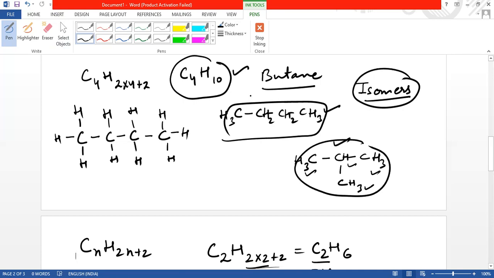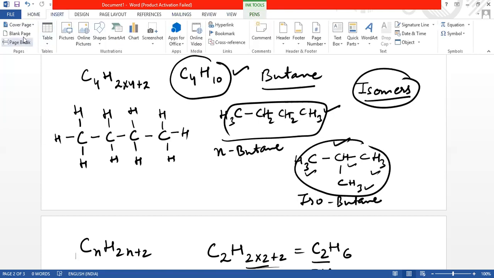So butane has 2 isomers. The first one is termed n-butane, and the other one, which has a branch, is termed isobutane.